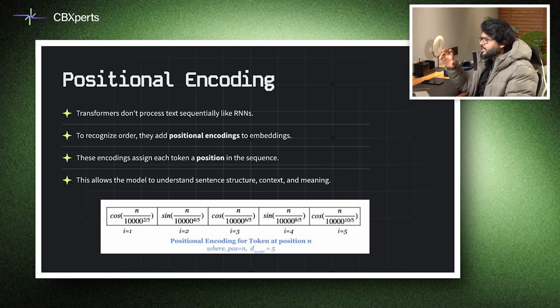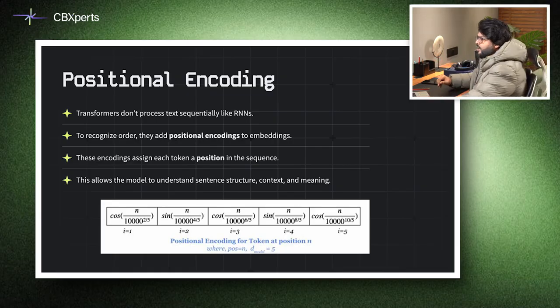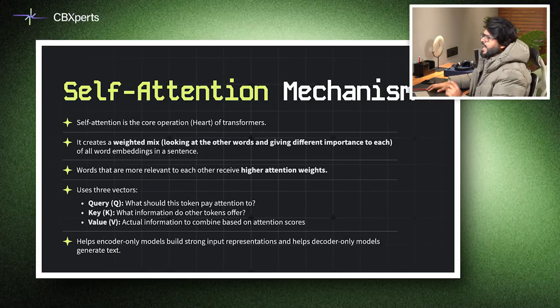For example, distinguishing between India won against Australia and Australia won against India. Without positional information, the model would treat both sentences as the same bag of words. Positional encoding ensures context, much like how the order of ingredients affects the outcome of a recipe if you are cooking something.